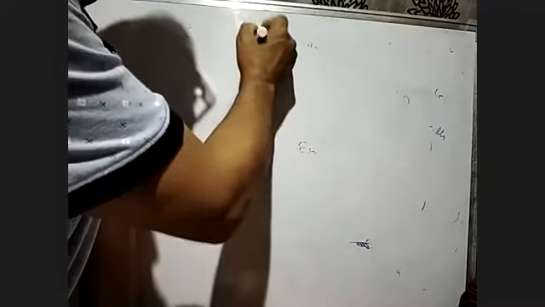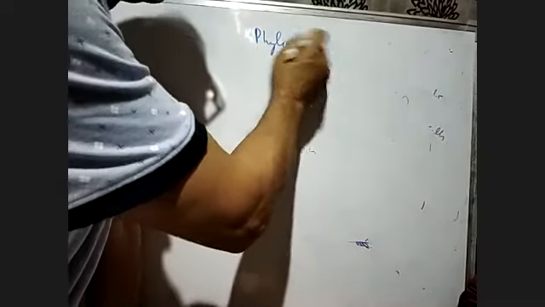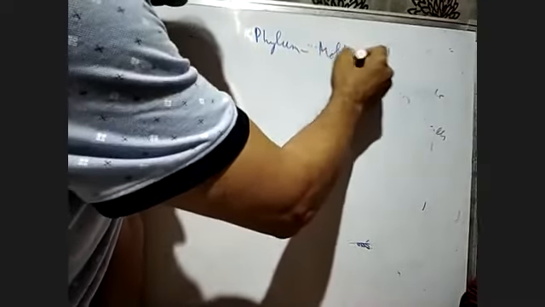Then we go to phylum Mollusca. Mollusca is a phylum that includes the snails and the octopus, etc. So phylum Mollusca is the second largest animal phylum, and Mollusca are terrestrial or aquatic. They may be marine or freshwater, having an organ system level of organization. Mollusca is very important. So now we go to phylum Mollusca.